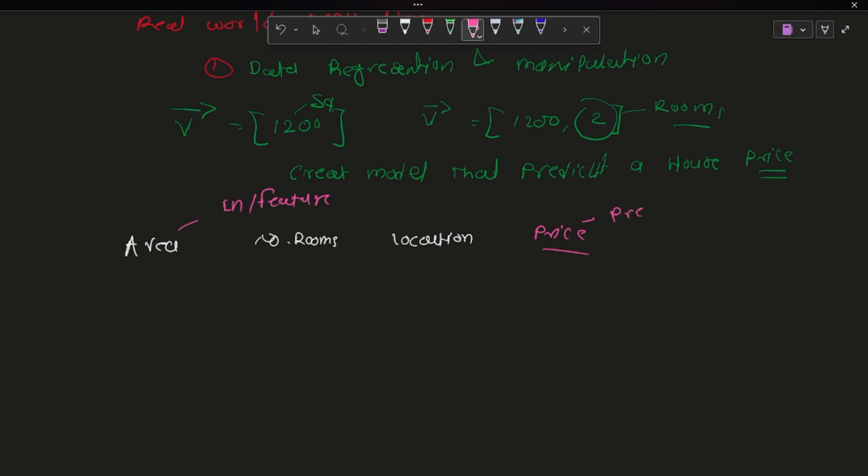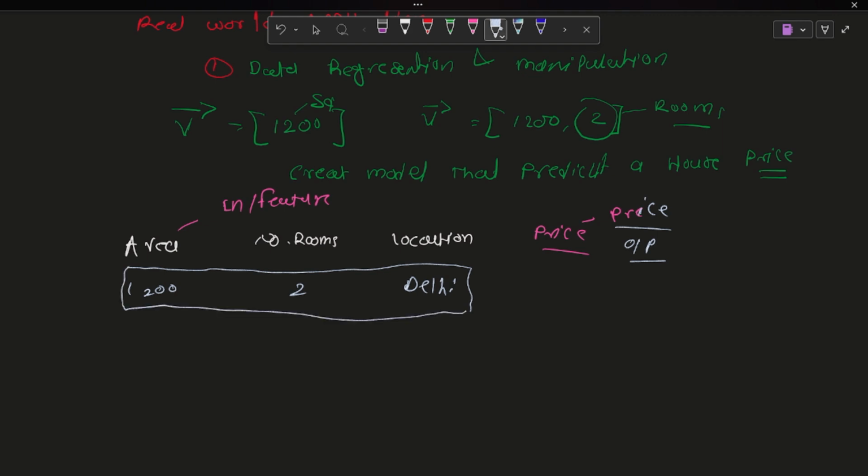Basically, predict the price. In simple concept, that's the output feature. So let's say we have an area of 1200, number of rooms two, and location Delhi. That is nothing but a vector form.